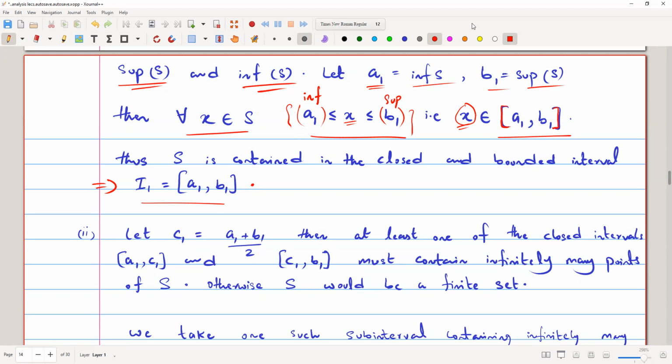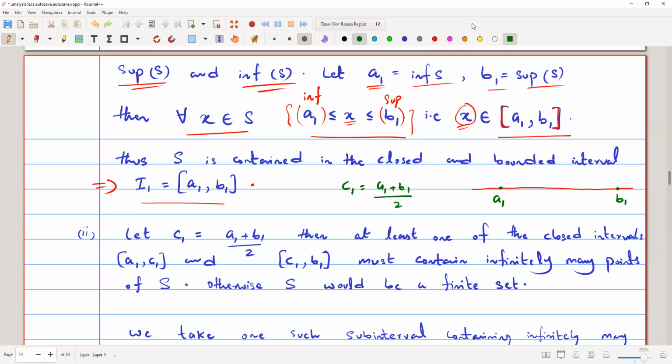Then at least one of the closed intervals a1 comma c1... Okay, if we take c1 like this, then if we have interval a1 b1, for instance, I will plot on the real line for better understanding. So this is our b1 and this is our a1, and we take the average of a1 and b1. So c1 is the point a1 plus b1 over 2.